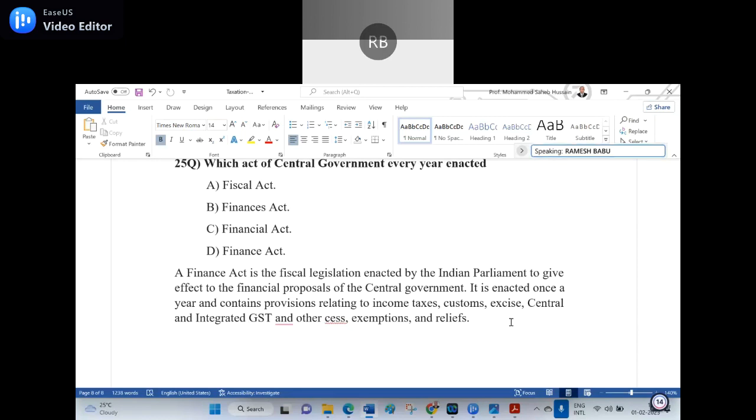Income Tax Act 1961, which date did it come into effect? In which year? 1962, sir. Date and month. No sir, I don't know, sir. It came into force on 1st April 1962.